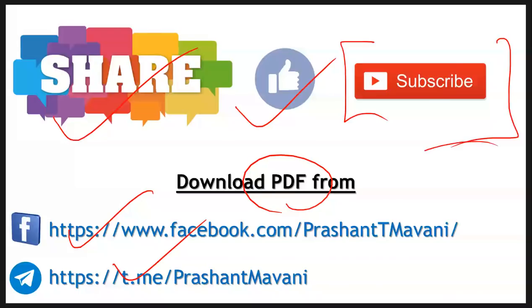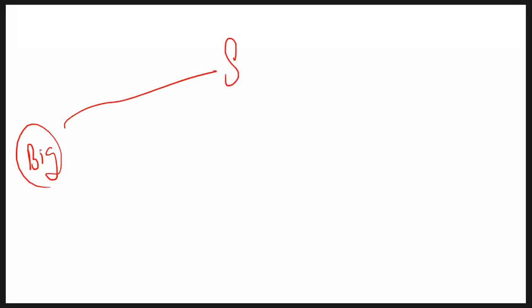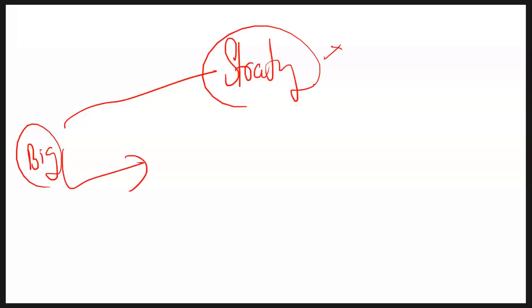Now, dear friends, in recent past we have talked about India and USA, so I'm sure you are aware about the big picture. Let's revise quickly. I'm going to be very quick and brief here. You know this strategic relationship between India and USA. When I say strategic, I'm talking about the rise of China and how China can be controlled by a sort of joint cooperation between like-minded countries.